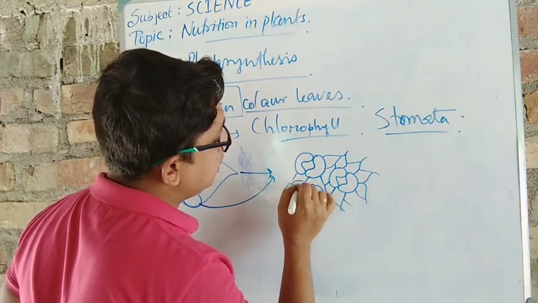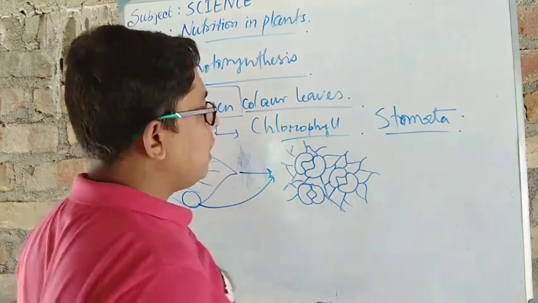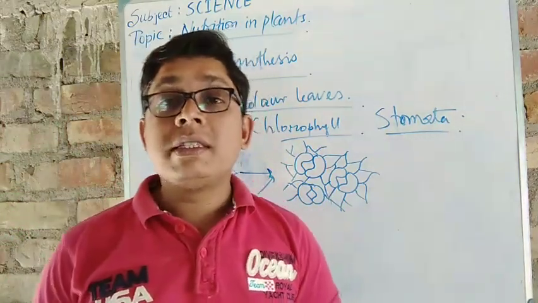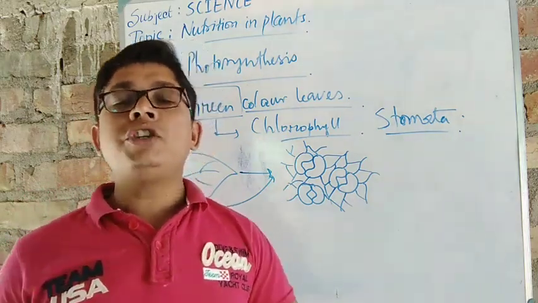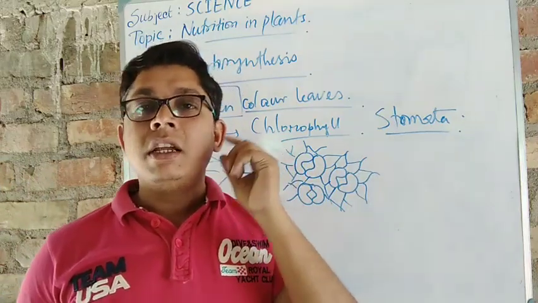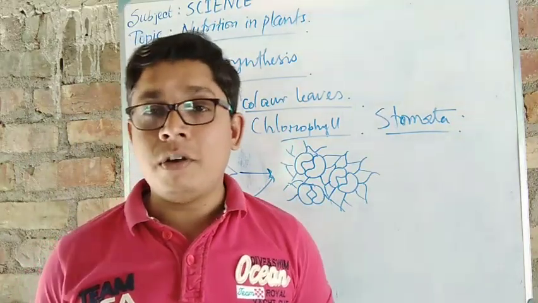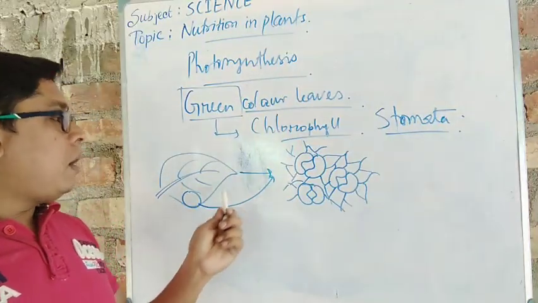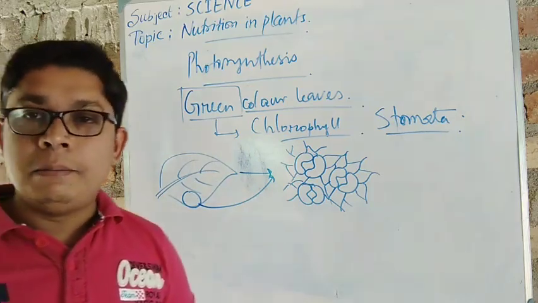Why are the cells needed? So that it cannot move here and there, and you know that cells are present everywhere in our body also. Throughout the body, cells are present, and the cell gives a proper shape to the tissue, and tissue gives a proper shape to the organ. Got it? So that's why our skin is totally made by the cell tissue, and it covers the entire part of our body. In the same way, this cell also covers the entire part of the stomata, besides the stomata, and gives the proper shape of the leaf plate. Understood?